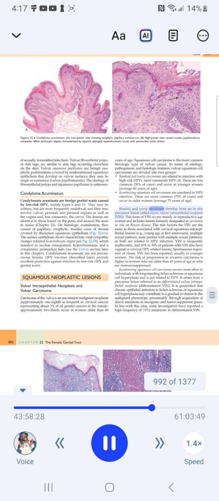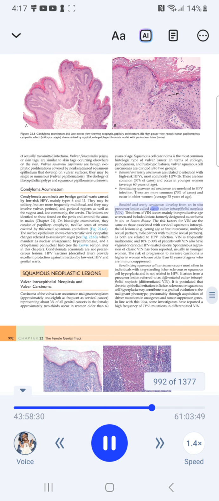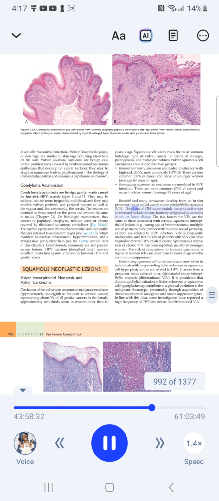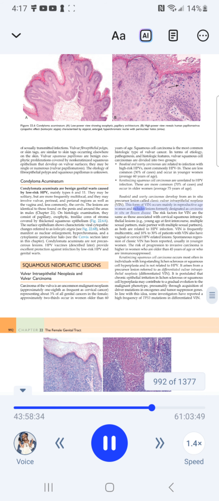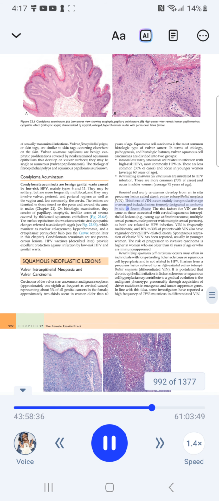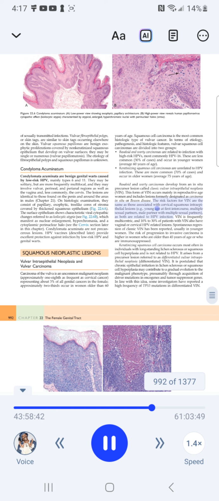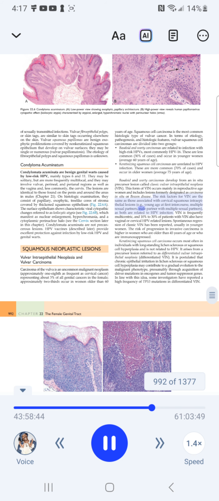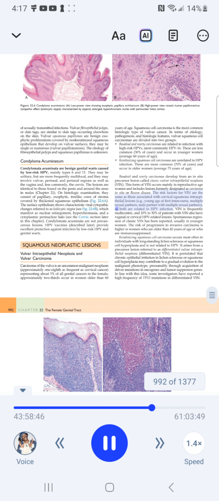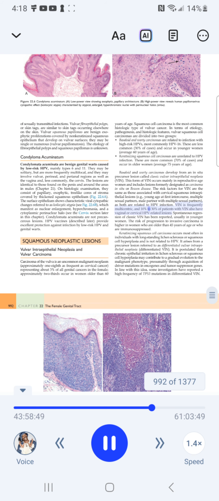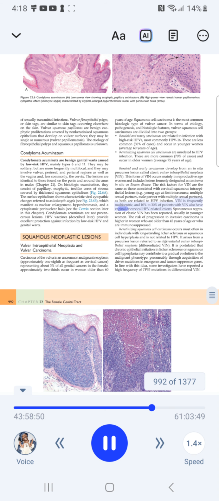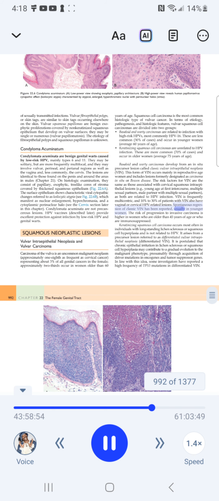Basaloid and warty carcinomas develop from an in situ precursor lesion called classic vulvar intraepithelial neoplasia, VIN. This form of VIN occurs mainly in reproductive age women and includes lesions formerly designated as carcinoma in situ or Bowen disease. The risk factors for VIN are the same as those associated with cervical squamous intraepithelial lesions, for example, young age at first intercourse, multiple sexual partners, and male partner with multiple sexual partners, as both are related to HPV infection. VIN is frequently multicentric, and 10% to 30% of patients with VIN also have vaginal or cervical HPV-related lesions. Spontaneous regression of classic VIN has been reported, usually in younger women.